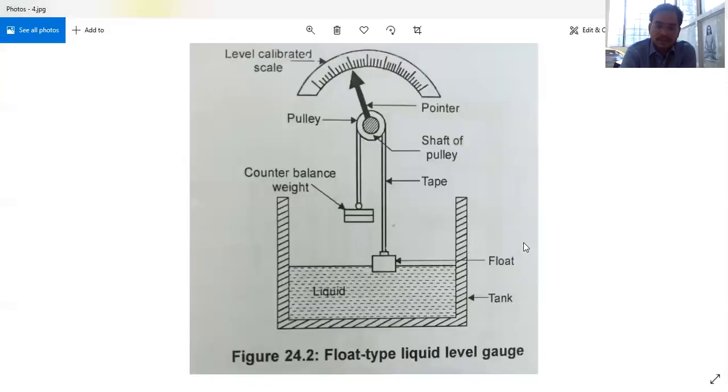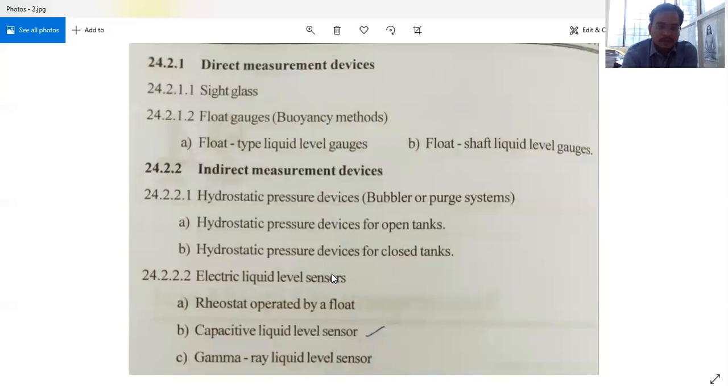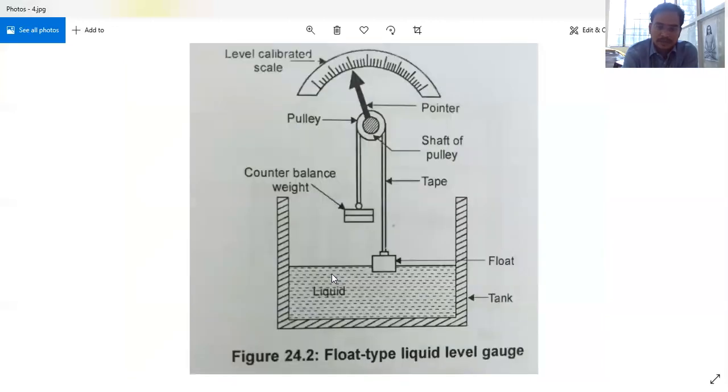Next, coming to the next type, in direct method, we have float gauges, that is buoyancy methods, float type liquid level gauges, float shaft liquid level gauges. By using a buoyancy method, what do you mean by buoyancy?